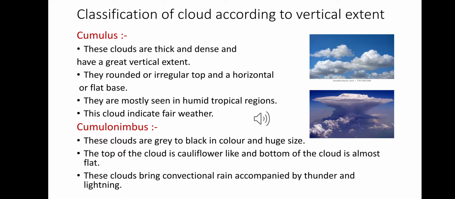These clouds are a common feature of the tropical sky and cause violent thunderstorms. That's why this type of cloud is also called thundercloud, and it also brings convectional rain with thunderstorm and lightning.